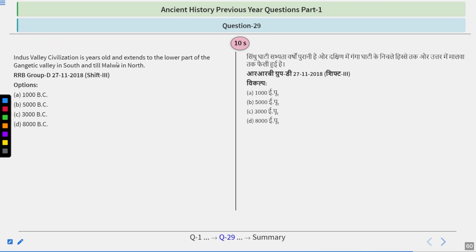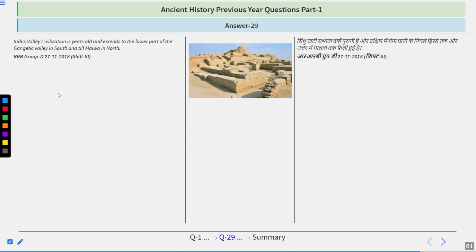The Indus Valley civilization is thousands of years old and extends from the lower part of the Gangetic Valley in the south until Malwa in the north. So in which particular year can you find this one? Here are your options. Here is your time. So I hope you got this one right. The answer is 3000 BC.